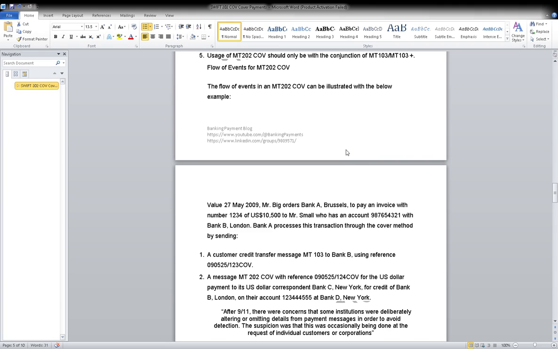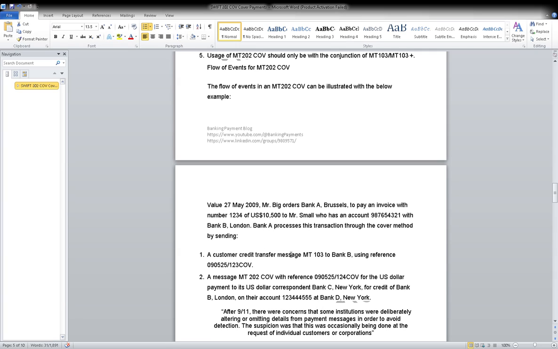So in 25A we should have the BIC and, with the BIC, the account identifier. Can you see it here? The account number is mentioned, the BIC is not mentioned here. If it is blank, only the account number is mentioned. So that is account identification. Then 13D is a new field here, date and time.